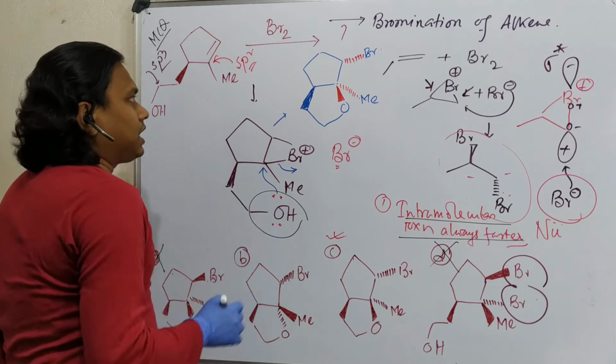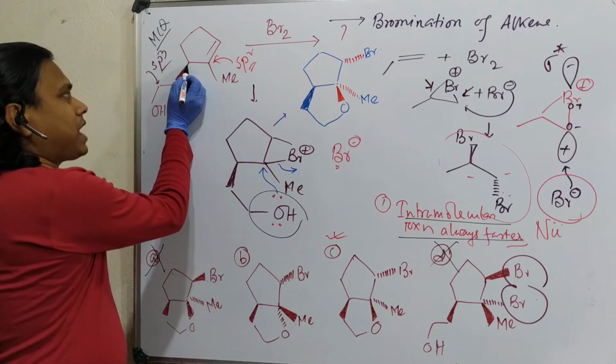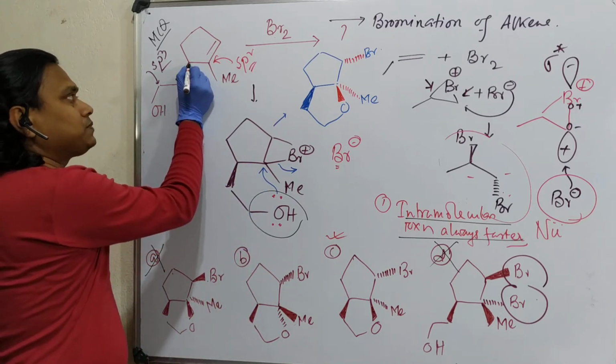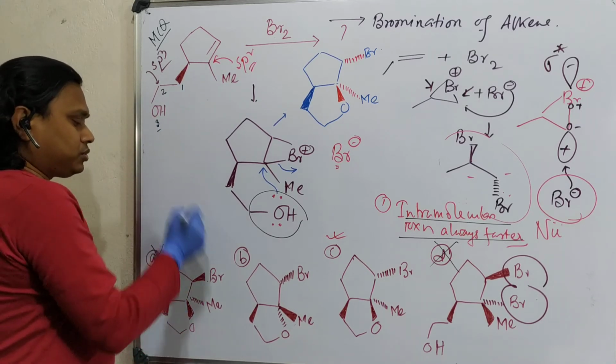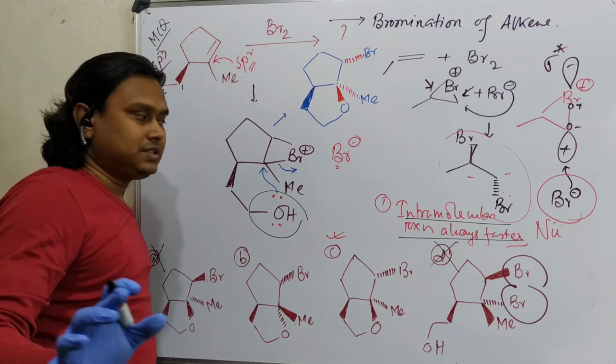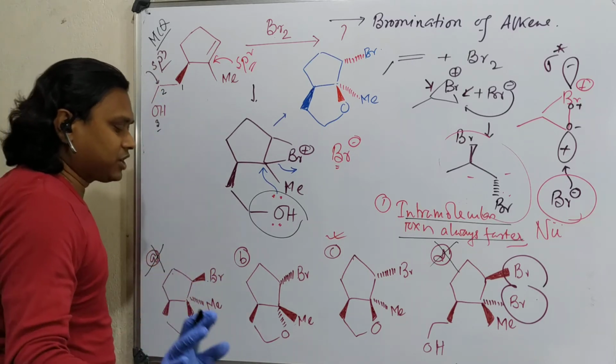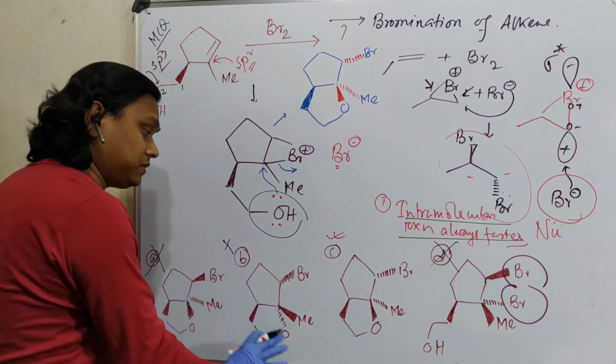Now the third option. See, the alcohol is from the above side, and how many carbons after this position? 1, 2, 3 atom distance. So a 3 atom distance is not easy to be trans. I shall explain after some time. So not possible. I'll give you a real example.